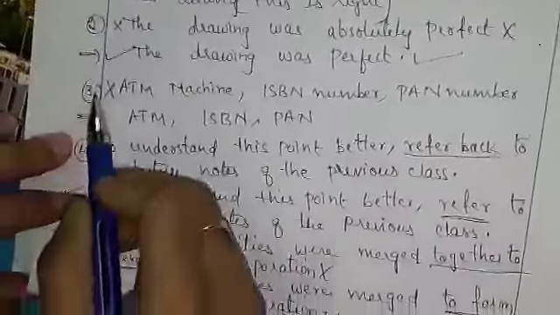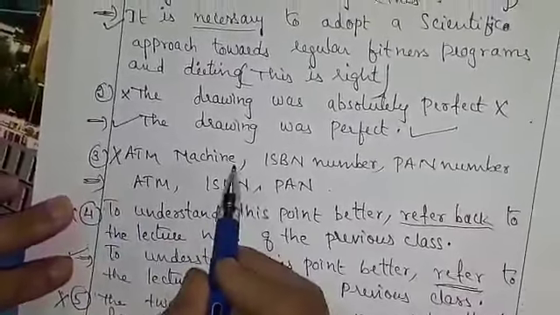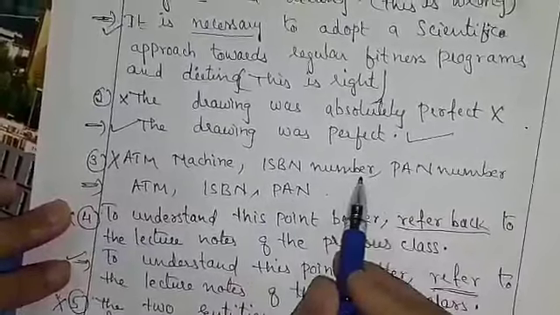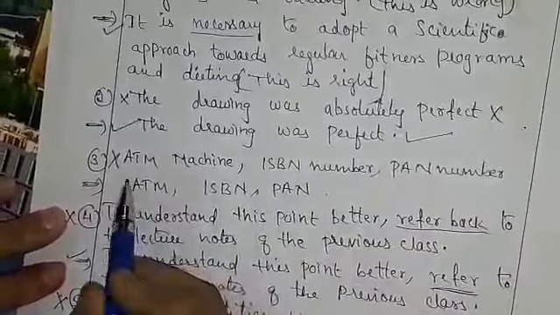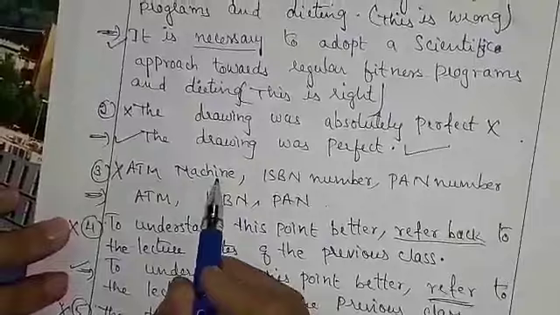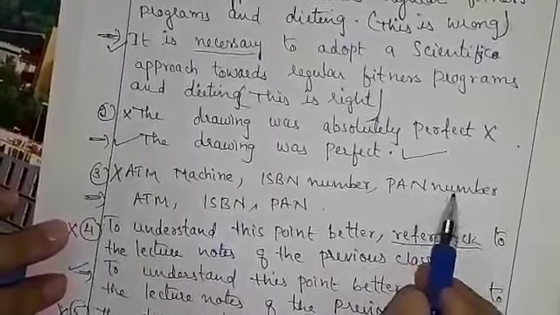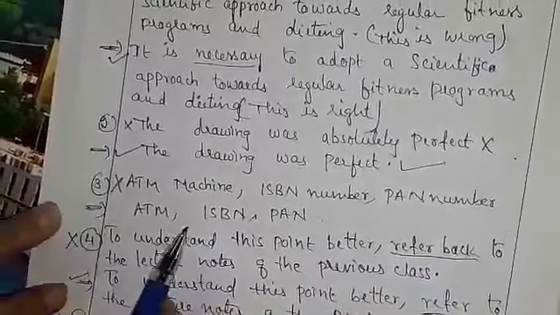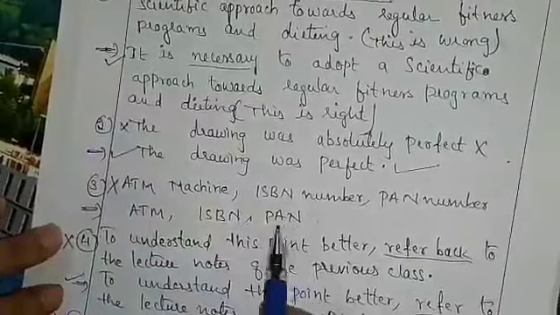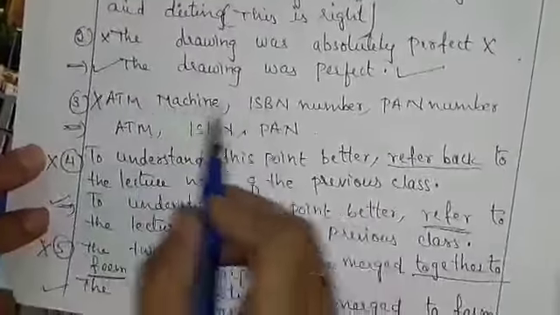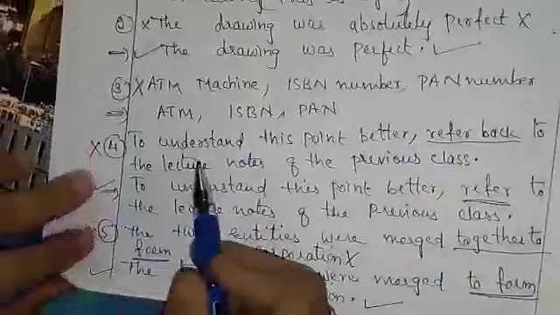In the same way, third example, ATM machine, ISBN number, PAN number. You need not use again machine, number here. ATM is quite enough. ISBN, PAN itself. Then again you need not add these unnecessary words.